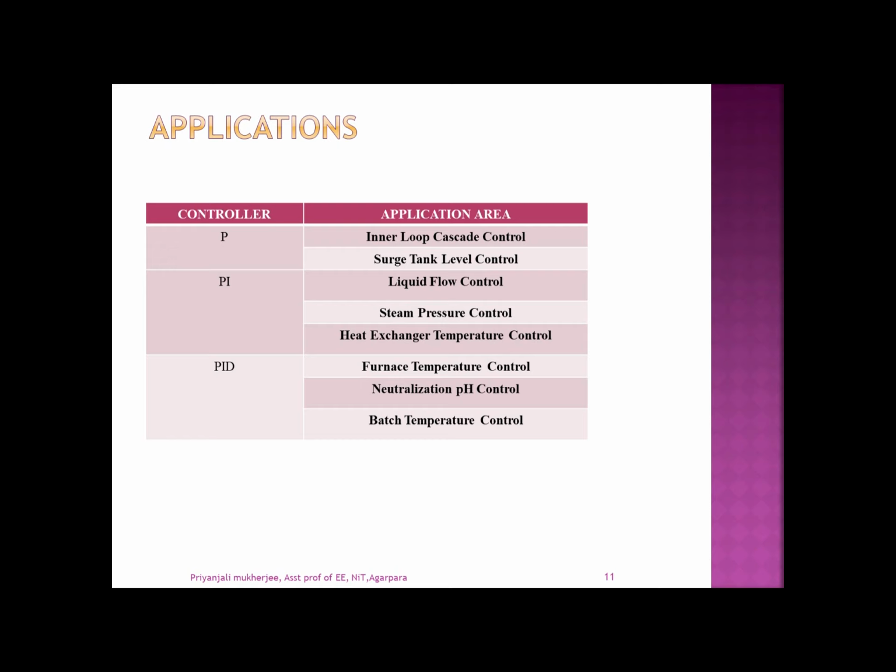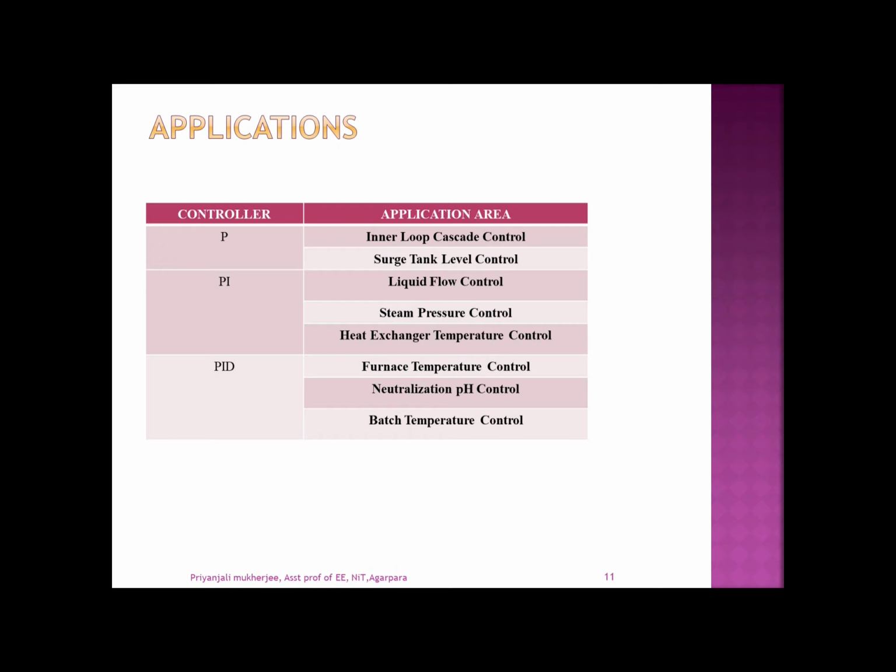Another industrial application of P controller is surge tank level control. A surge tank is designed to protect other downstream processes from the negative effects of upstream disturbances. Surge tanks routinely apply level control to mitigate harmful variability of liquid as it flows downstream. When configured with a P-only controller, a surge tank is able to respond effectively to large incursions of liquid, and it is easily tuned for suitable level control.